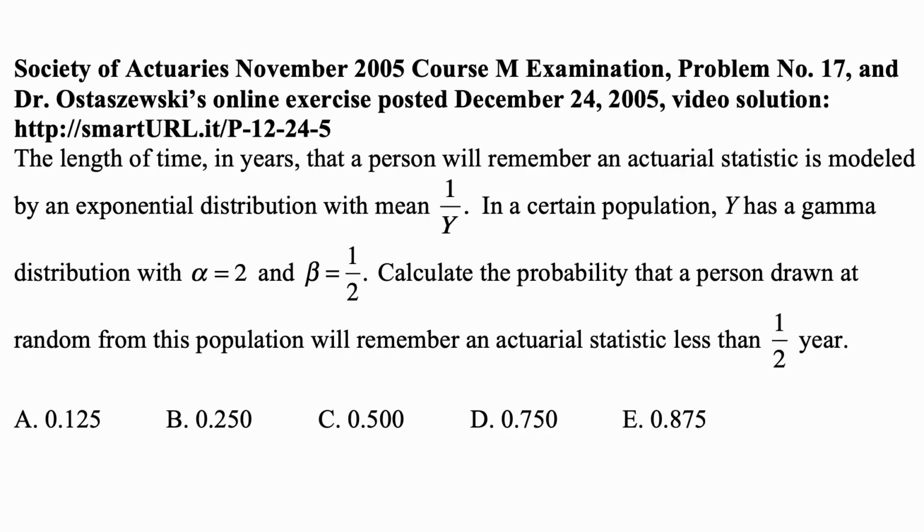Here's a problem for today for exam P on the probability. The length of time in years that a person will remember an actuarial statistic is modeled by an exponential distribution with mean 1 over y. In a certain population, y has a gamma distribution with alpha equal to 2 and beta equal to 1/2. Calculate the probability that a person drawn at random from this population will remember an actuarial statistic less than half a year.